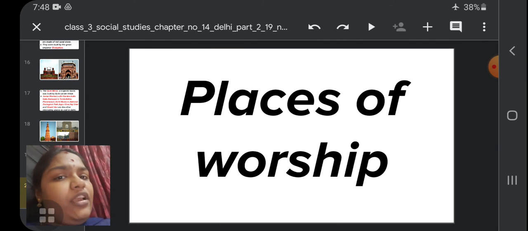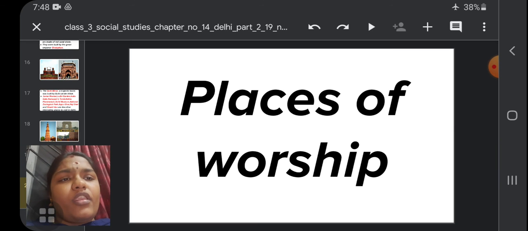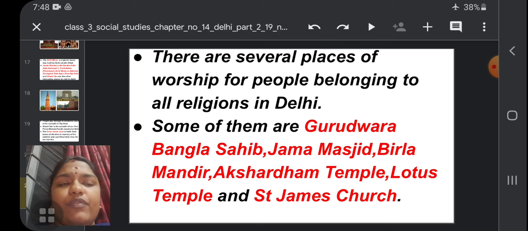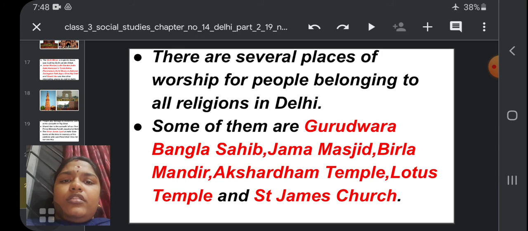And one more thing, places of worship. There are many places of worship in Delhi for people who belong to all religions.